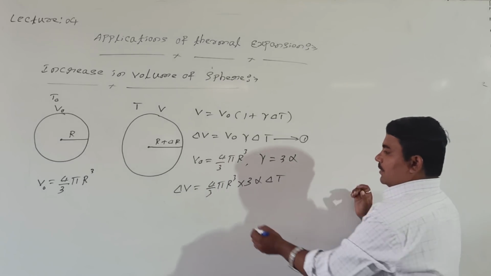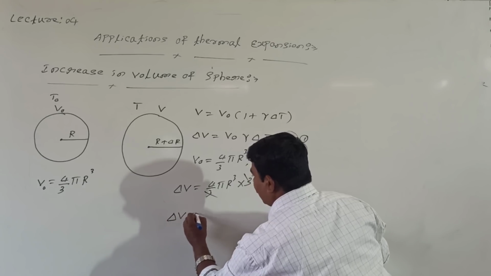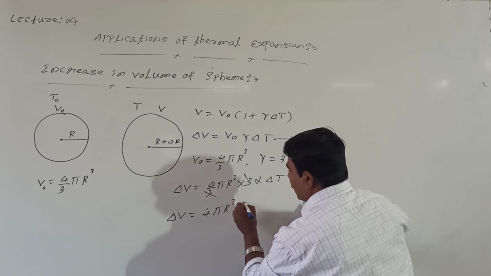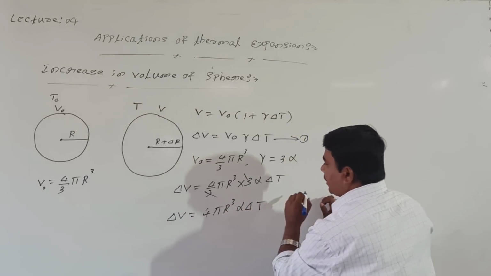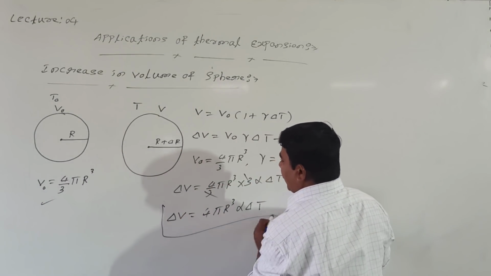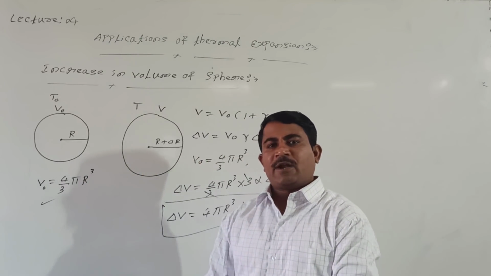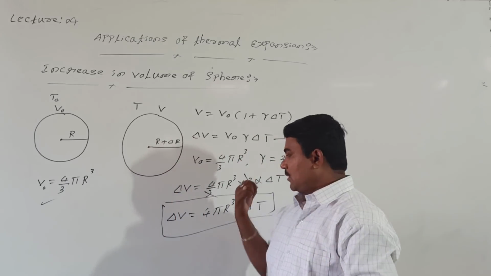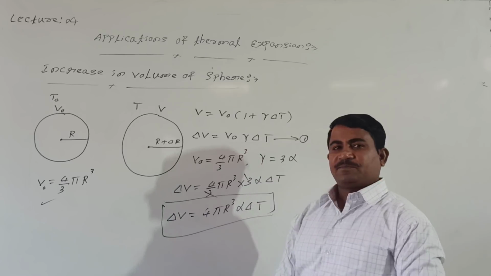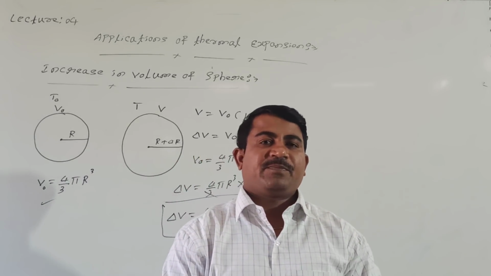The 3 and 3 get cancelled. What is the change in volume? Del V is equal to how much? 4 pi r cube alpha into delta T. Compared to the initial volume, which was 4 by 3 pi r cube, here it has more value: 4 pi r cube alpha into delta T. This is the change in volume due to increase in temperature.